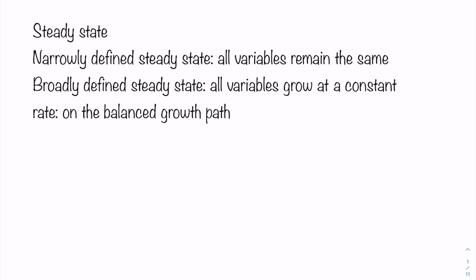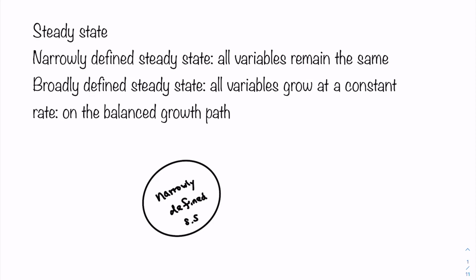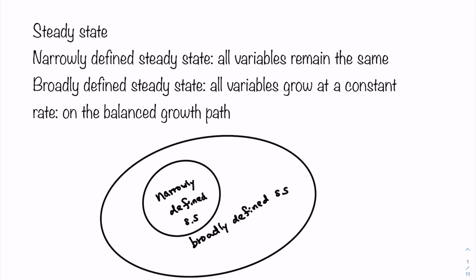But for the time being, we have the narrowly defined steady state. That is, if the economy is at a steady state, all the variables remain the same. Then we introduce another concept, which is the broadly defined steady state. We say that all the variables will grow at a constant rate.